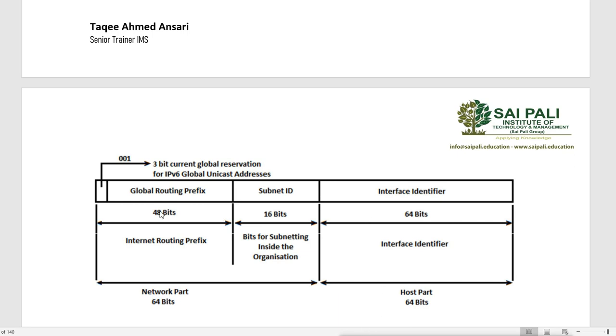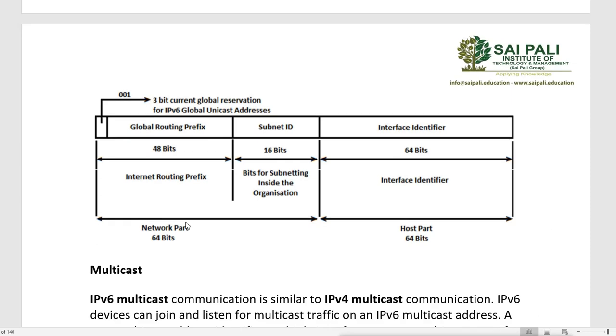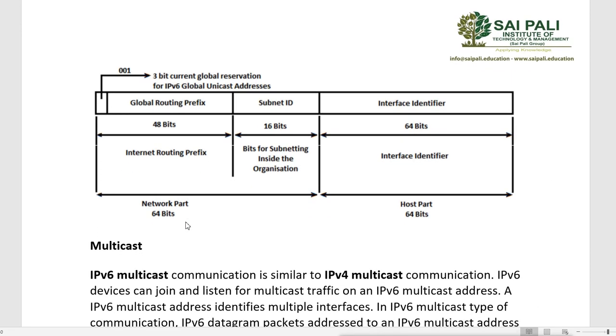Then the next 45 bits. That means we include these 3 bits also because they are reserved, so it will always be like this. But the next 45 bits are called the global routing prefix. Now, global routing prefix, what does that mean? Remember, these are public addresses. Public addresses are assigned by the IANA, and you get this IP to go on the WAN network.